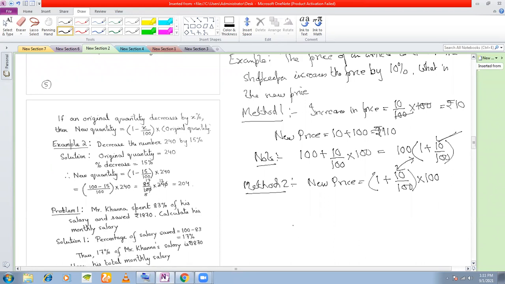Are you getting this or not? Yes, sir. So this is a two-step way and this is a single step. You can do either way, but this will save you later on, because when we're discussing profit and loss and discounts, we'll be using this one only. So that is increase and decrease in price.